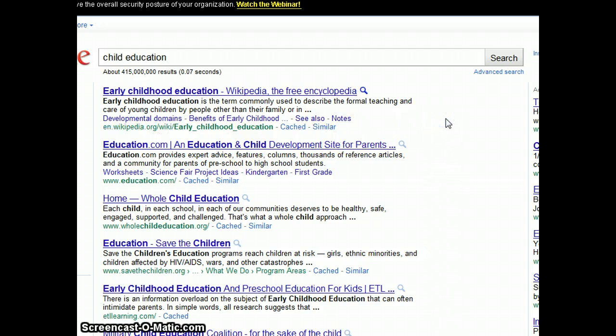So when we are saying that, it doesn't mean that sites like education.com and wholechildhoodeducation.org, savethechildren.org are not good websites to go to. We're just saying that these are the preferred websites that we want our researchers to begin with. If, of course, they can't find any other content, then it makes no sense. Then they'd have to utilize one of these places to find relevant content for the specific request.